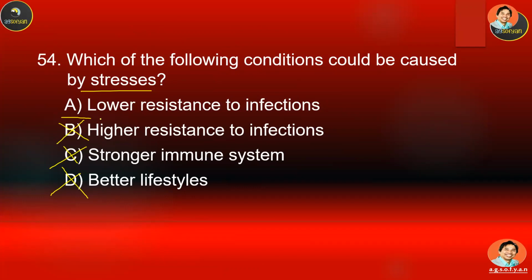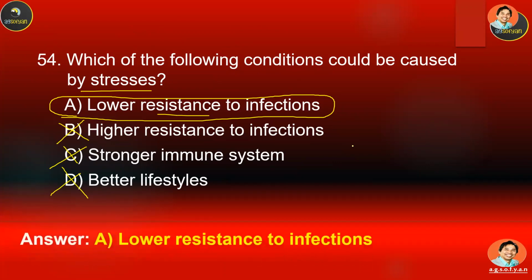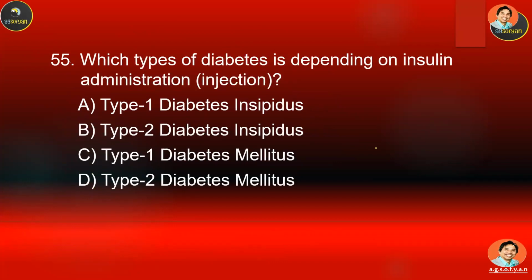It actually will lower our immune system, making us more sensitive to infection. So it lowers our resistance against infection.